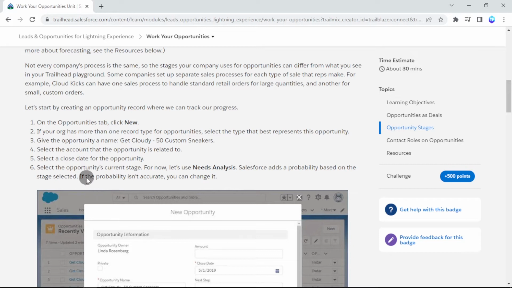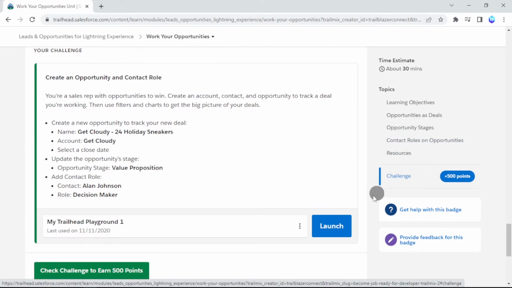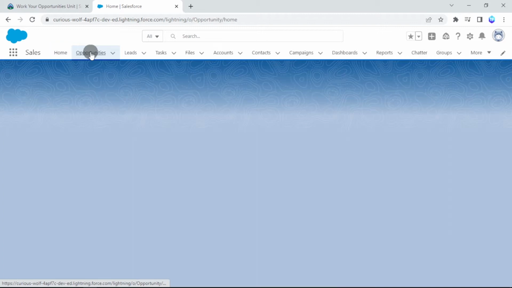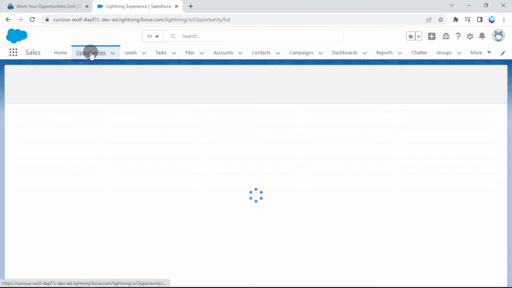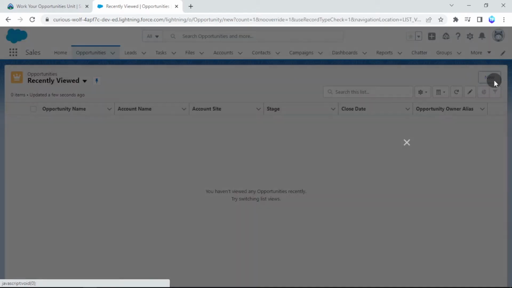Next, let's see how to use opportunity by creating an opportunity record where we can track our progress. For that, launch your playground, click the Opportunities tab, click New.